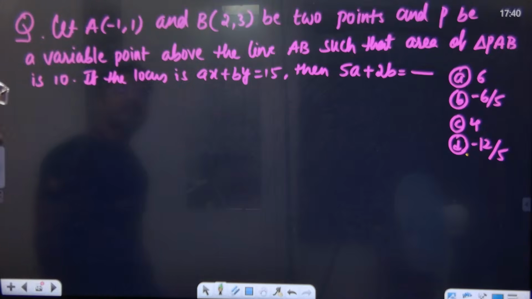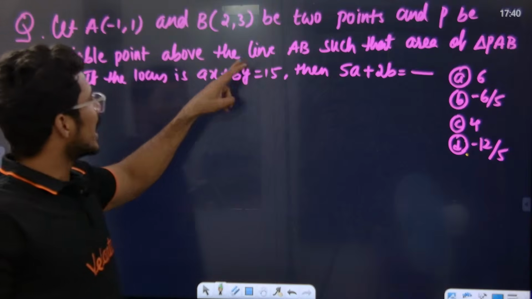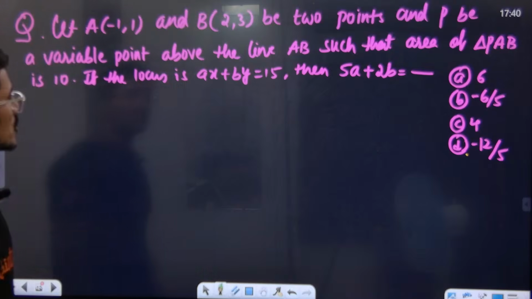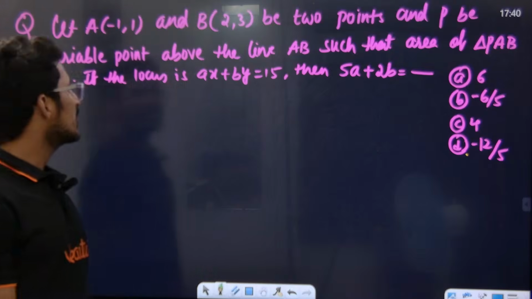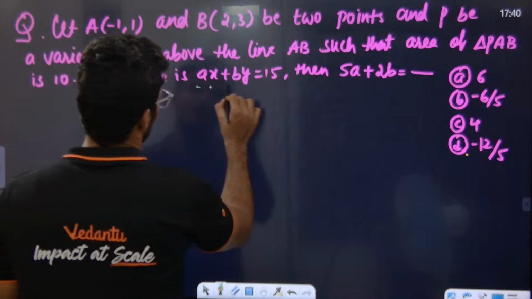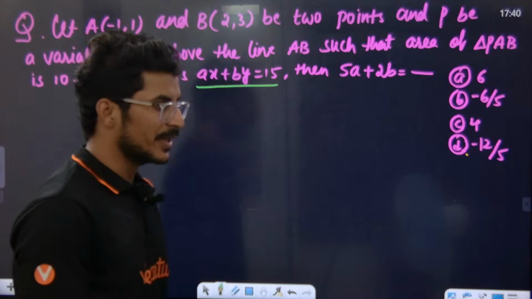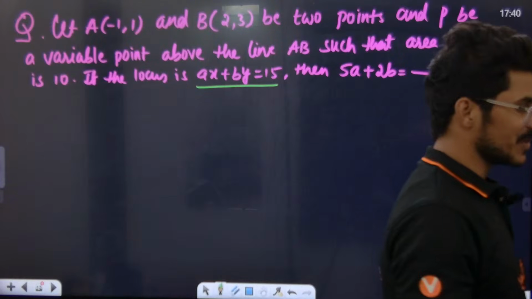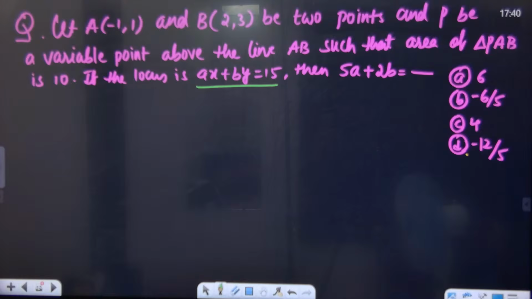Sir, A, B be 2 points and P be a variable point above the line AB such that area of triangle PAB is a variable, area of the triangle PAB is 10. If the locus of the point P is this, then 5A plus 2B. Do it, make it fast. Everybody should do it. Come on guys.